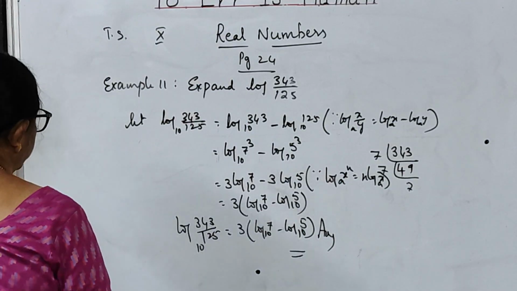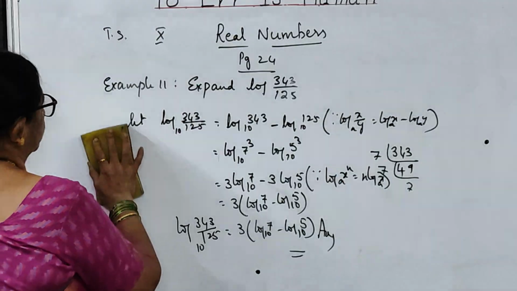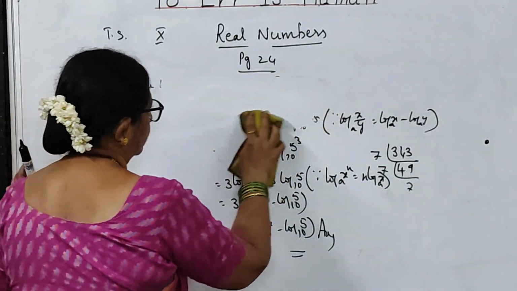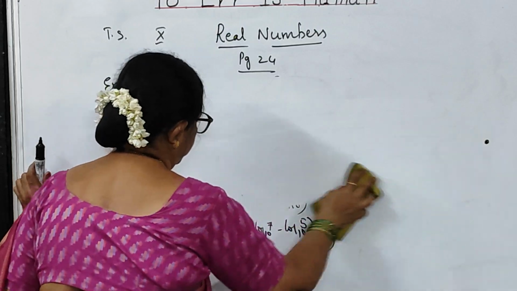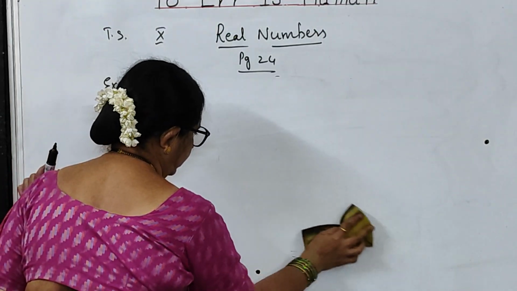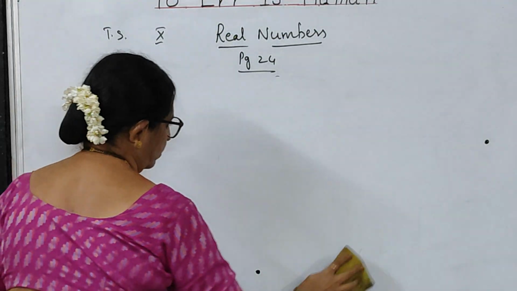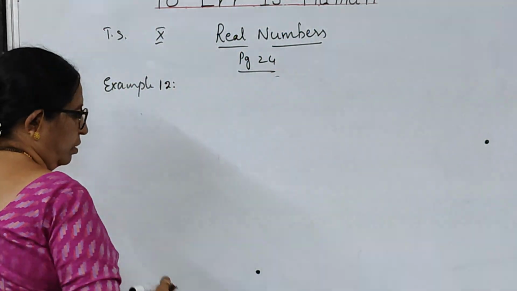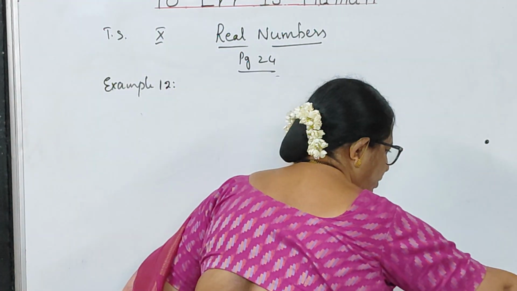Now, let us go to another example. The other example, 12. What is this example 12? Let us see.